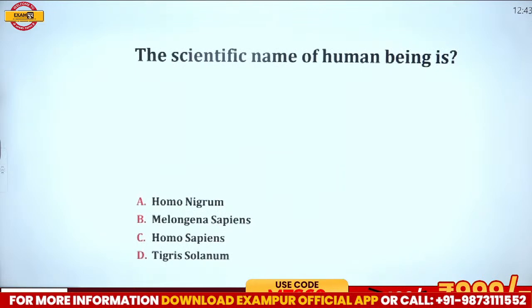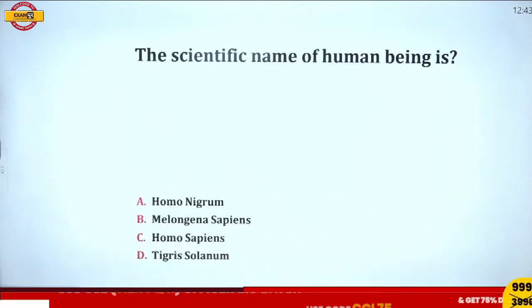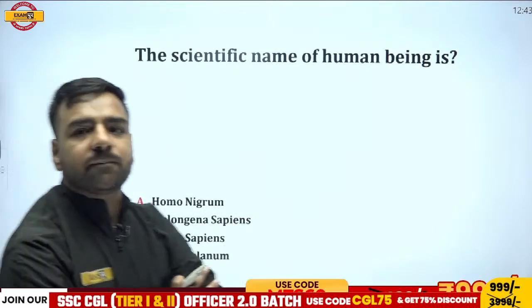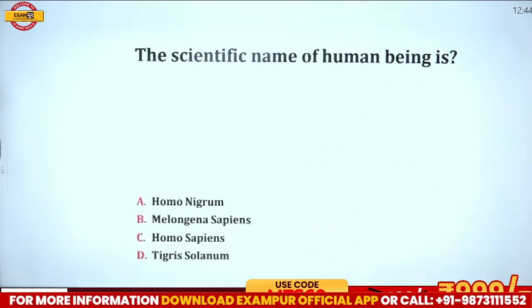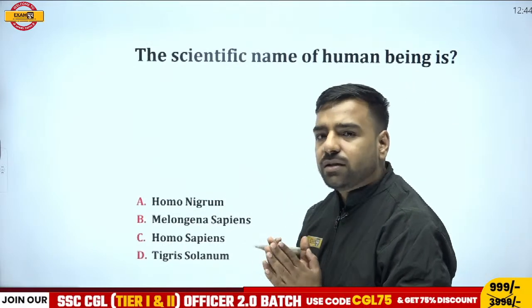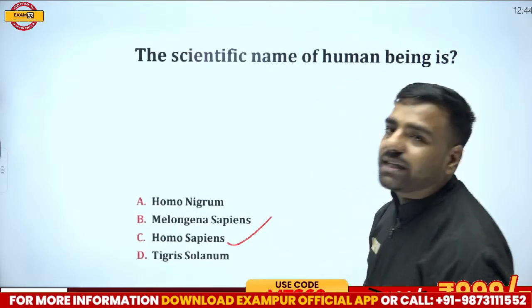Next, the scientific name of human being is dash. Now this is a very basic question and I guess everyone can answer this part. What do you think? The scientific name of human being must be what? It's a basic one. And the correct answer is going to be what? Everyone knows. True. So what's that? Homo sapiens is going to be the correct answer.